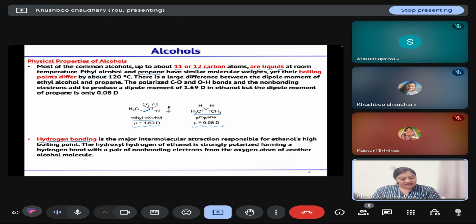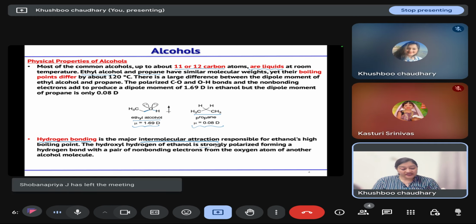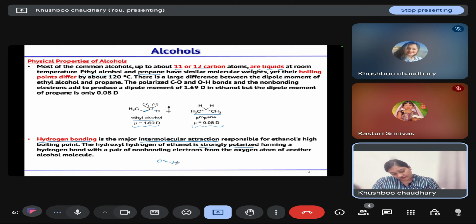Now hydrogen bonding is the major intermolecular attraction that exists in alcohols, and it is because of the strongly polarized bond of alcohol, where oxygen has a delta negative charge and the hydrogen attached to it has a delta positive charge.